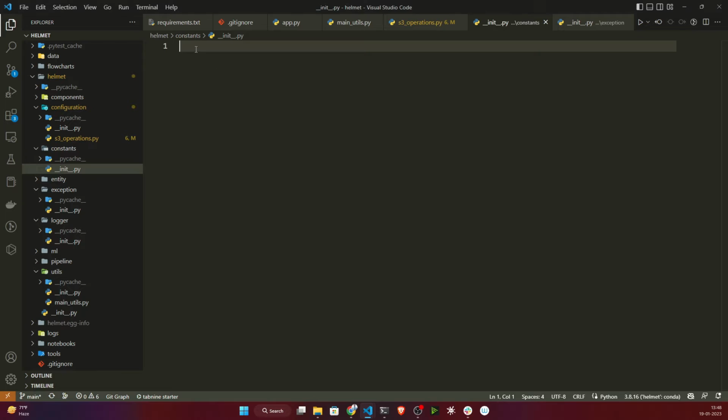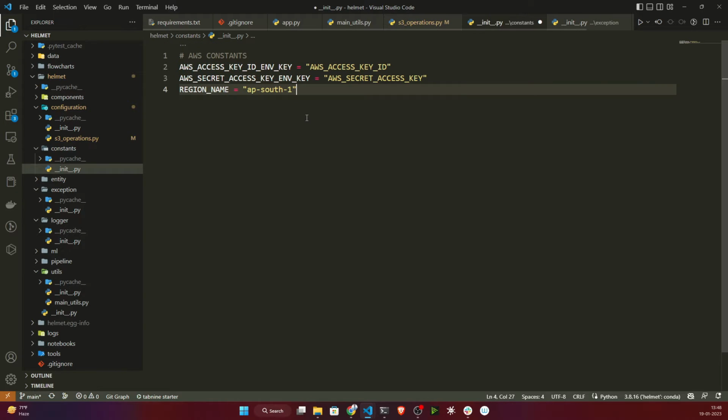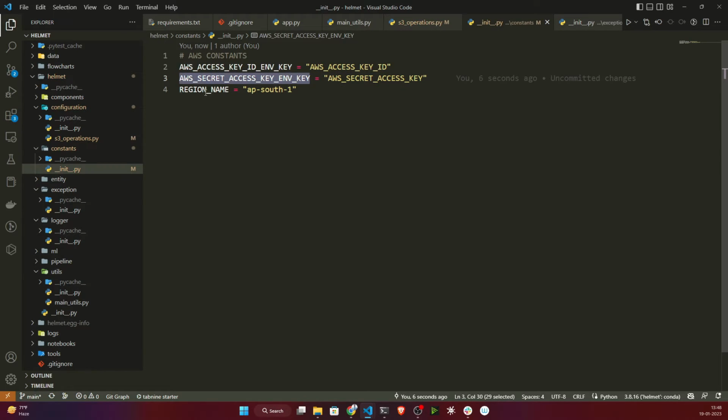So this is my AWS related configuration, so AWS constant. That's why I have named it like that. Then these are my constants: AWS access key ID, AWS secret key ID, and region name. If you want to access your AWS account, you need these three pieces of information. I will tell you how to configure this.